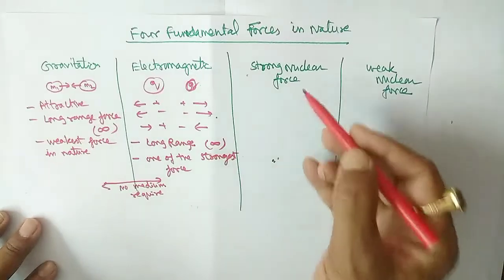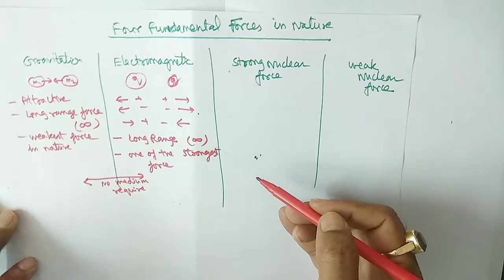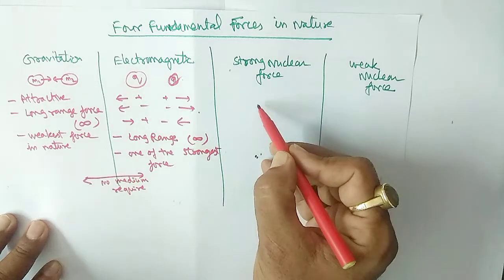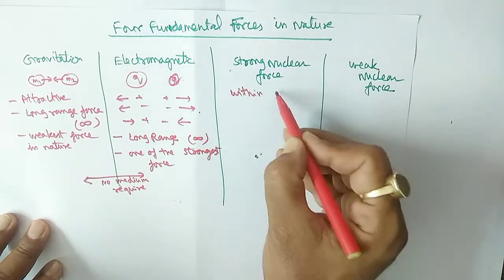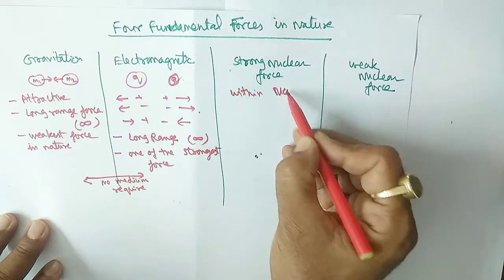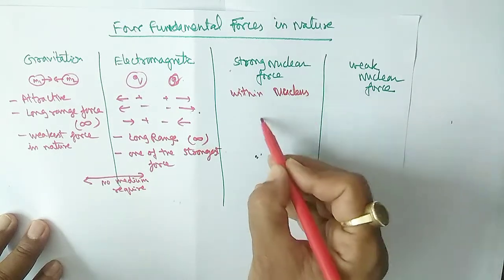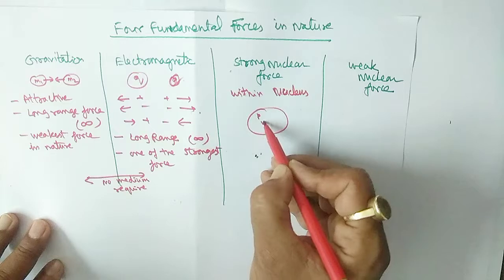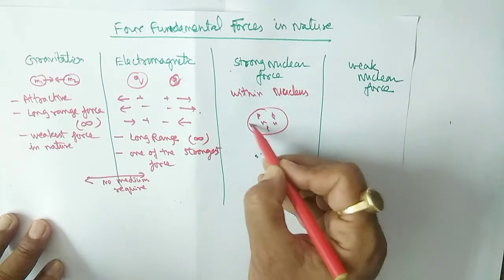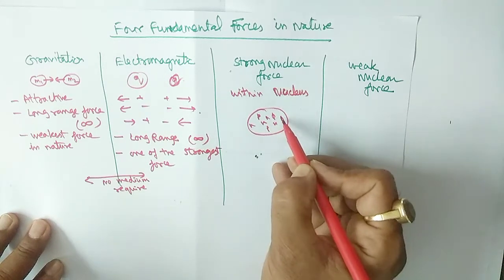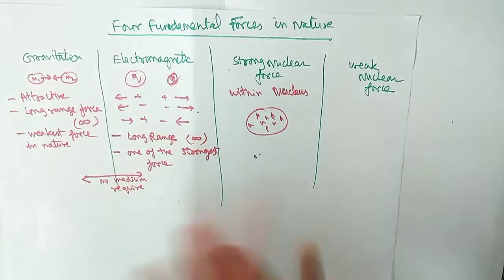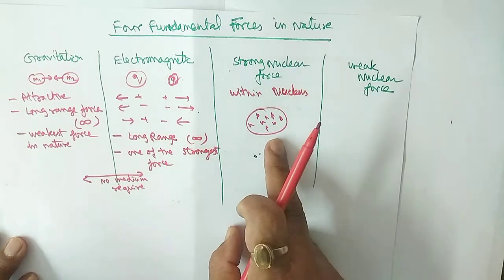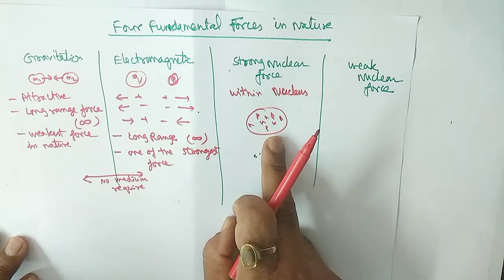Now about the strong nuclear force. You know, it is always within the nucleus. In the nucleus, protons and neutrons are there, and all these particles are bound by a force, and that force is very strong.